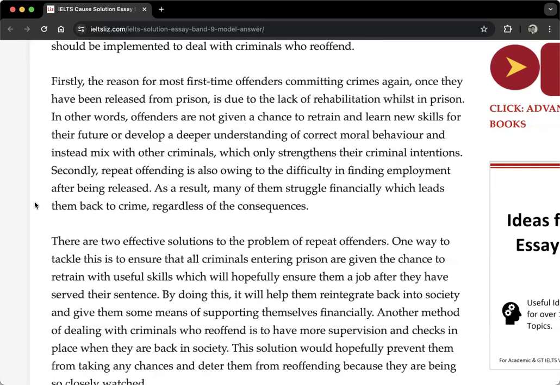Regardless, it means they don't look at the consequences. They don't think about, I'm gonna go to prison again. They just do it again because they need money. So this is the first body paragraph. It has two ideas, right? First one is lack of rehabilitation. And then second is difficulty in finding a job.